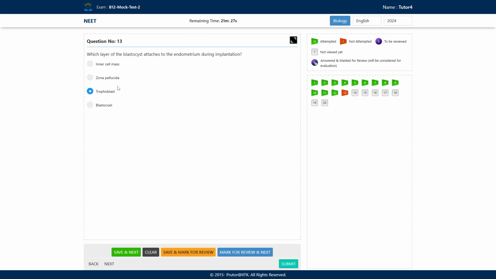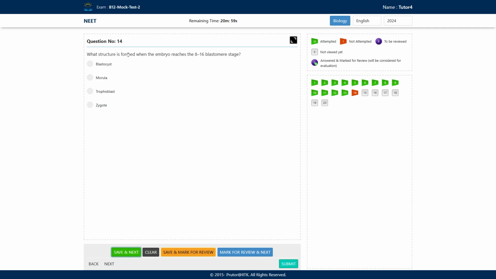So in the blastocyst, what happens? The blastomeres arrange in the outer layer, and they form the trophoblast. The trophoblast helps in the attachment of the blastocyst to the endometrium. Some of the cells form the inner cell mass, which differentiates into the embryo later. The blastocyst consists of a cavity known as the blastocoel, and the zona pellucida. This is one of the layers of the ovum.